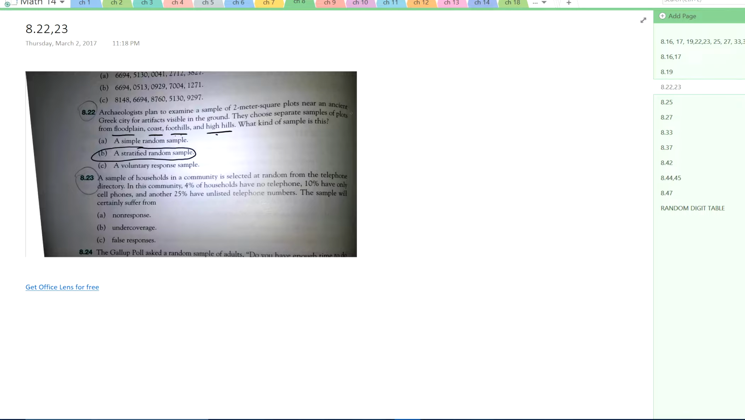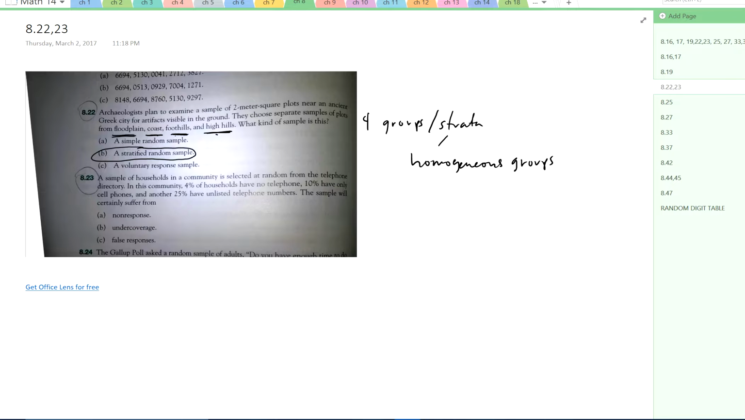In class, we did the high schools: freshman, sophomore, junior, and senior. Well, here there are 4 groups. We call them strata. And the strata are homogeneous groups, meaning each group is similar in and of itself.